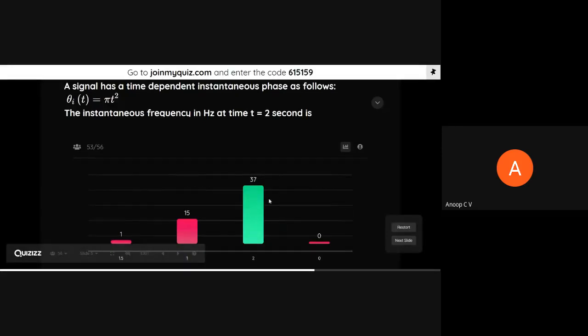Again we have the majority giving the correct answer. It's t equal to 2 seconds. So it is d by dt of 1 by 2 pi times d by dt of pi t square. d by dt of pi t square is 2 pi t, divided by 2 pi is nothing but t. So that is the instantaneous frequency. If we substitute the value t equal to 2, it will become 2 hertz. That is how we find instantaneous frequency. 37 have given the correct answer.